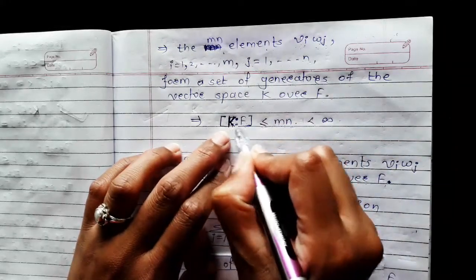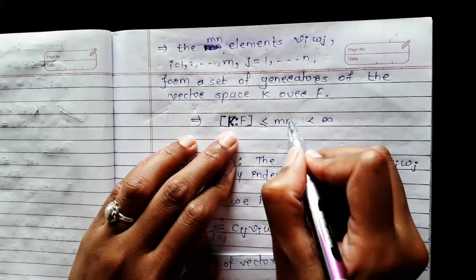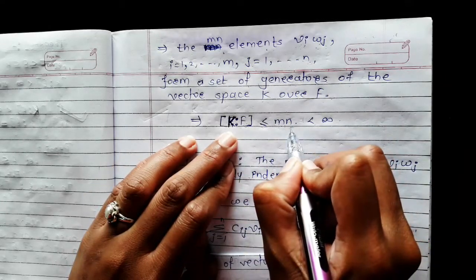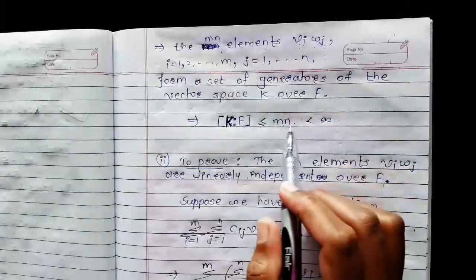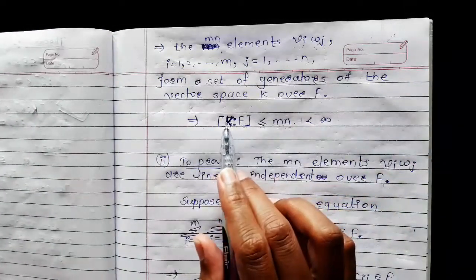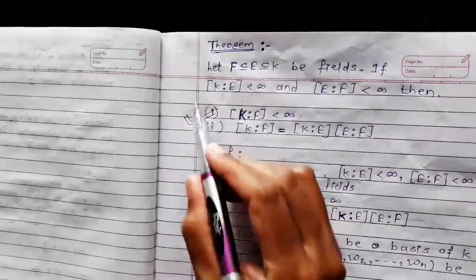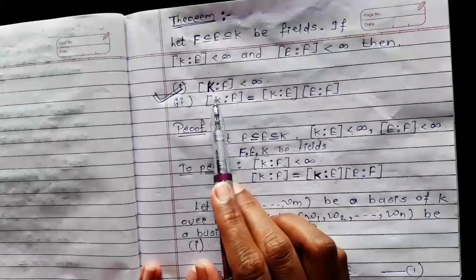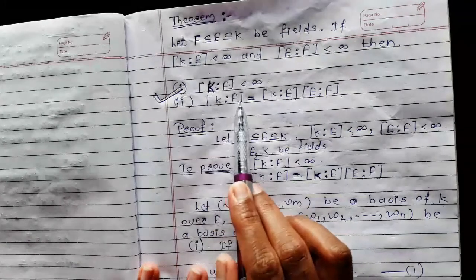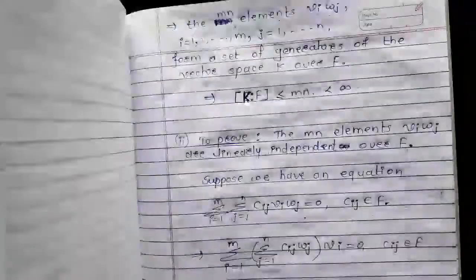Dimension of K over F means degree of K over F is less than or equal to mn. As m is finite and n is finite, this gives that mn is also finite. So we have degree of K over F is finite. That is, the first one is done. Now the second one, that is to show that degree of K over F is equal to degree of K over E into degree of E over F.